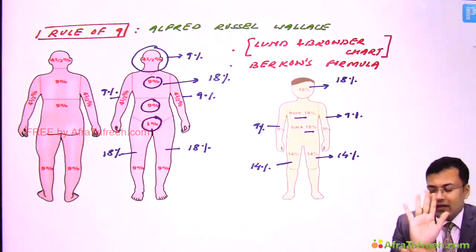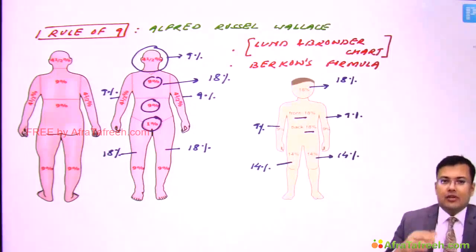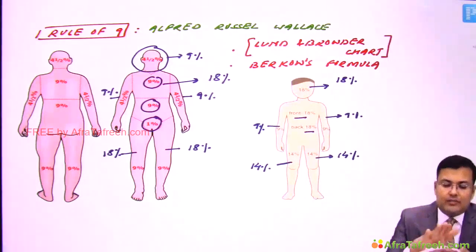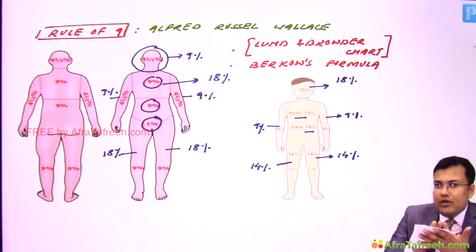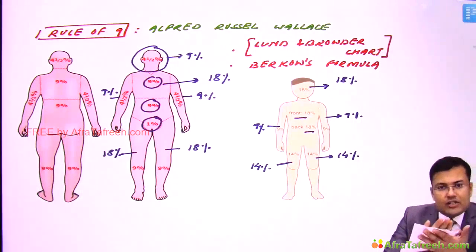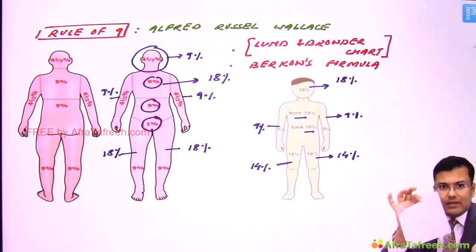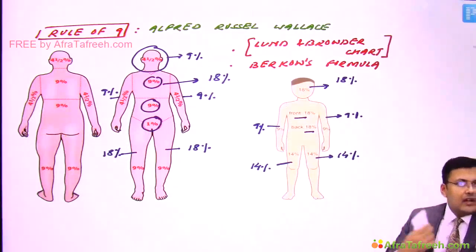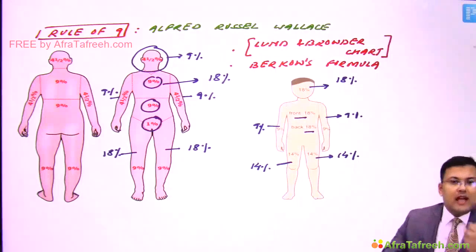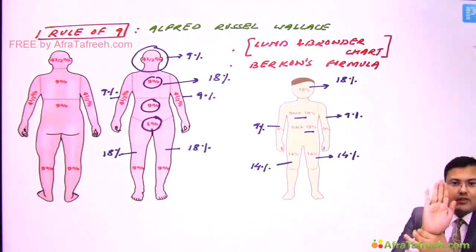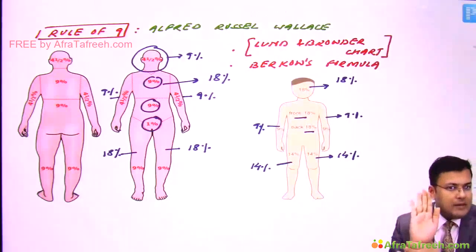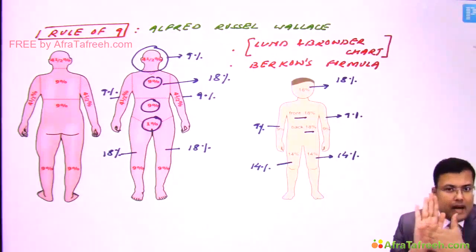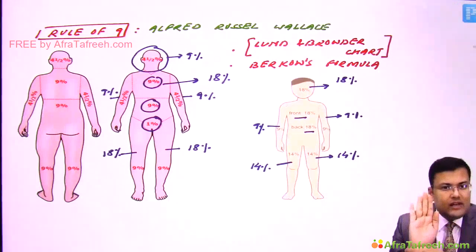Now see how we are going to calculate. We have to put the hand of the patient on a piece of paper, and then we are going to cut that piece of paper according to the shape of the hand, and we are using that piece of paper for measuring which body surface area is involved, and that is considered how much? 1%. So in this Palmar method, the area under palm and extended fingers is included, and this corresponds to 1% of body surface area.